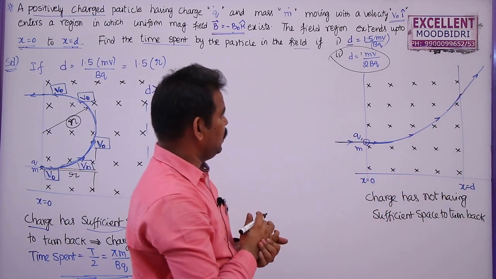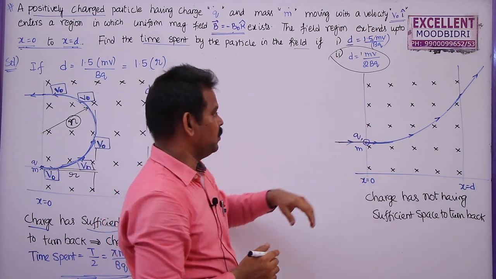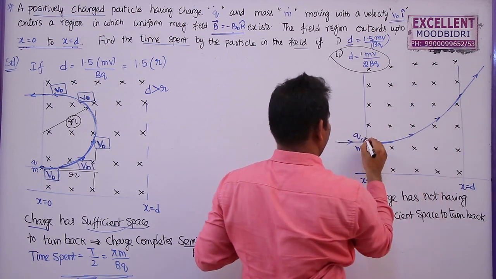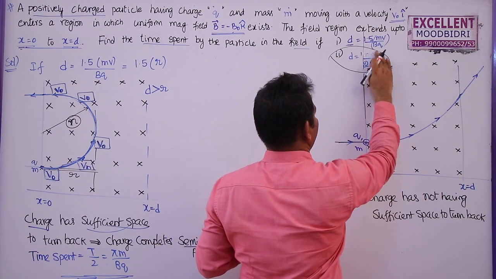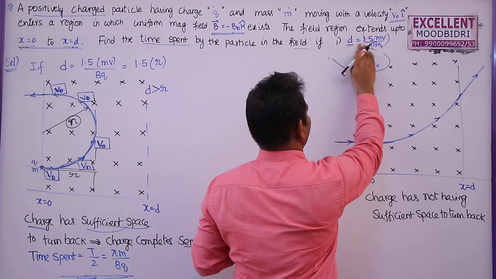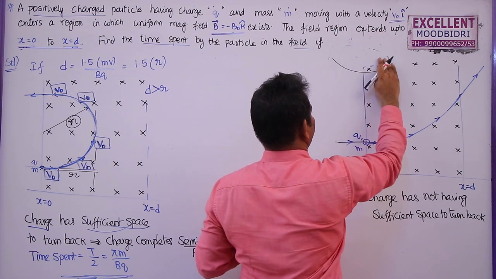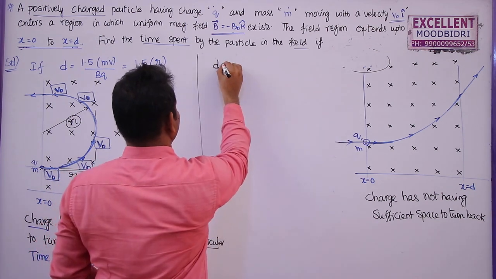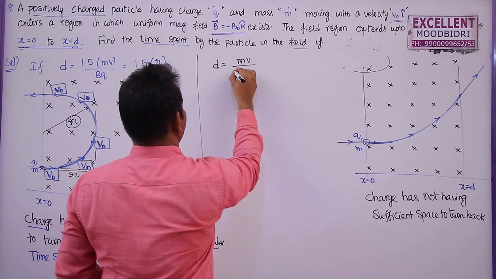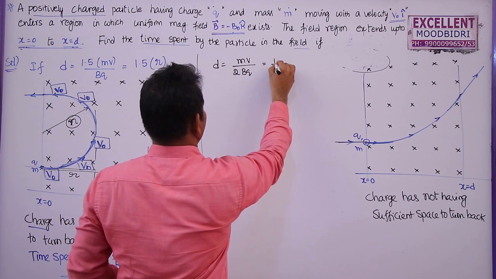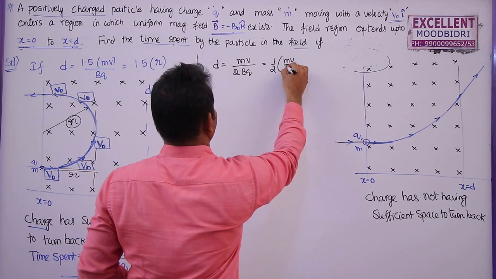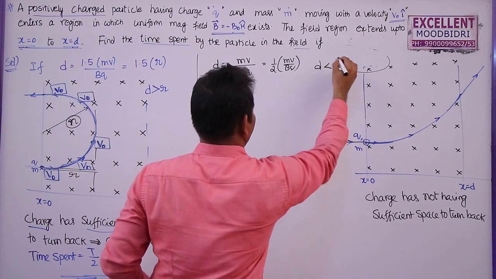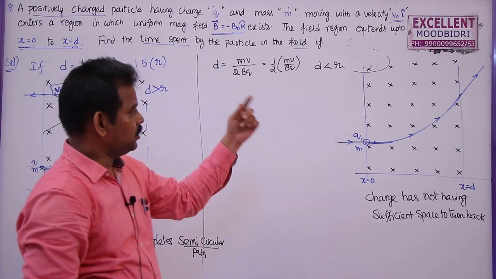So what is the time spent by this charge in this magnetic field? Here I can extend this magnetic field and draw these boundaries, and here the distance d is equal to half mv by bq. So I am writing, this is the second part. Here d is equal to mv by 2bq, which is equal to half into mv by bq. So the distance is less than the radius described by this charged particle.